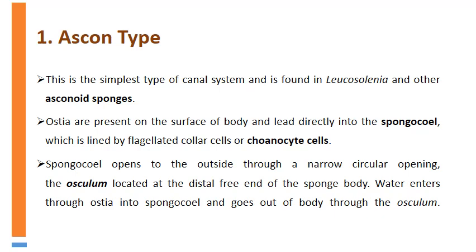Spongocoel opens to the outside through a narrow circular opening we call osculum, located at the distal free end of the sponge body. Water enters through the ostia into the spongocoel and goes out of the body through the osculum.